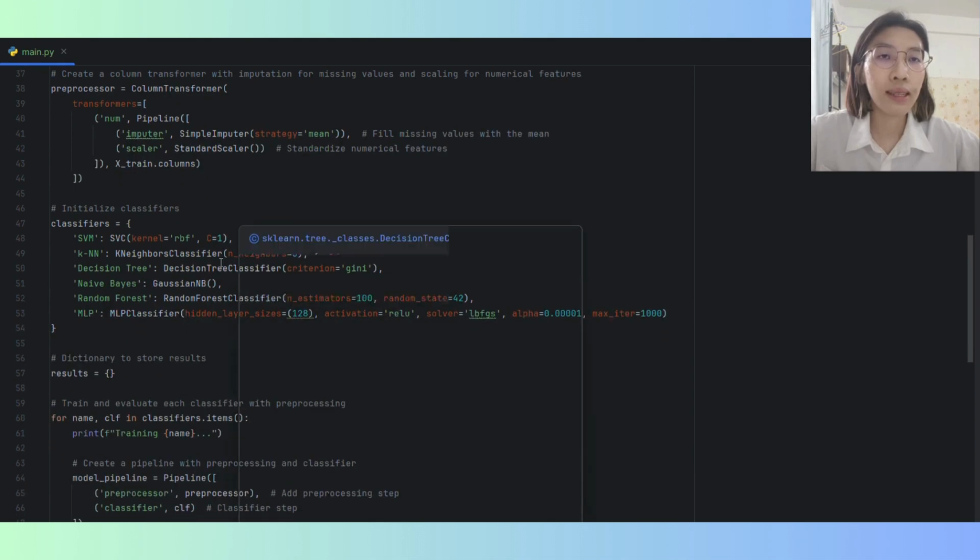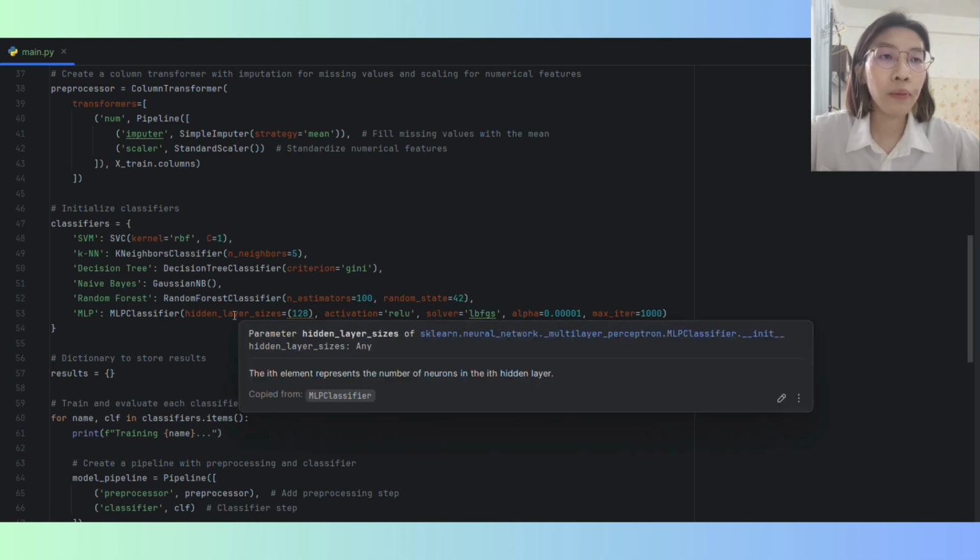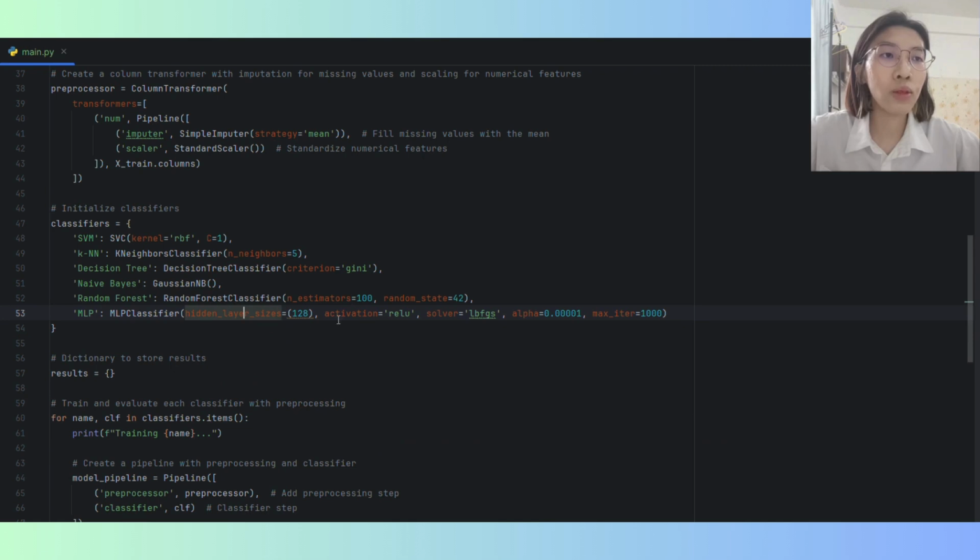After that is the classifier setup. There are 6 classifiers including the support vector machine SVM, K nearest neighbors KNN, decision tree, naive Bayes, random forest, and MLP, multi-layer perceptron. The MLP classifier is implemented using the scikit-learn library.